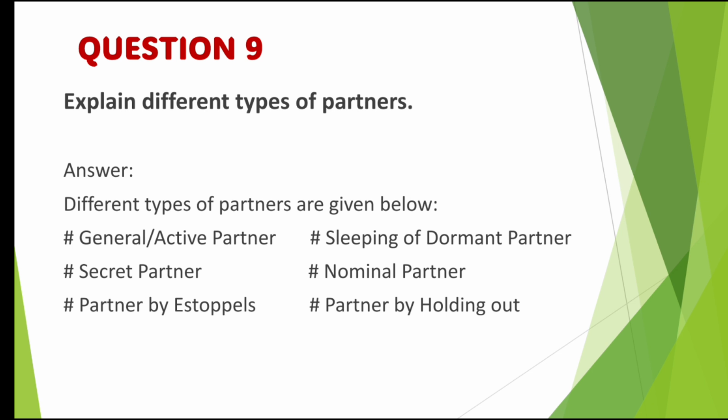General active partner, sleeping or dormant partner, secret partner, nominal partner, partner by estoppel, partner by holding out. So we have 6 of this kind, and the question says to explain it. So the explanation is up to you. What you have read, what you have learned, you can write in your own words.